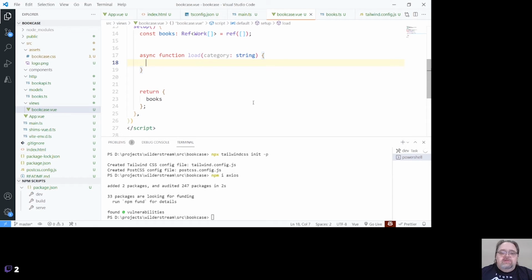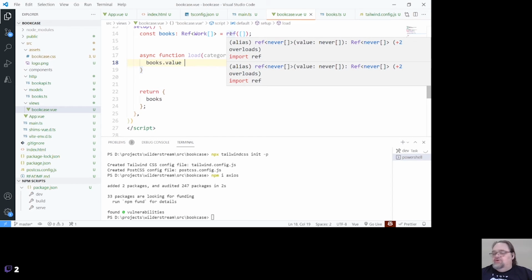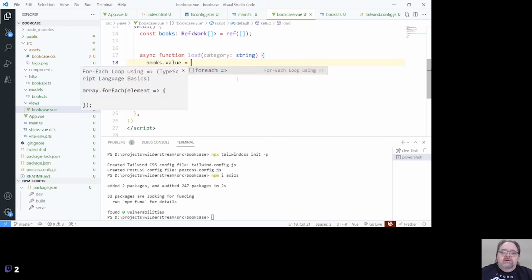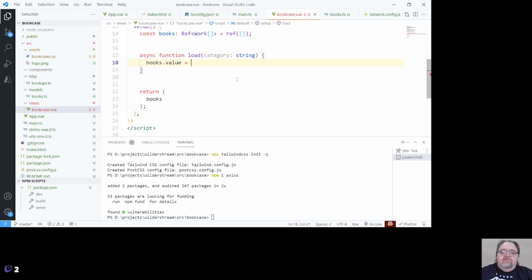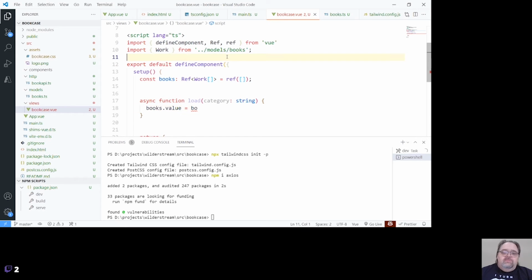And we're just going to say books.value. And the books.value are, because this is a ref, we're changing the underlying object there. And we're going to load it from, what did I call that? I didn't call anything. Let's bring it in.